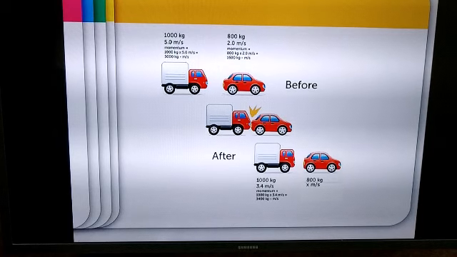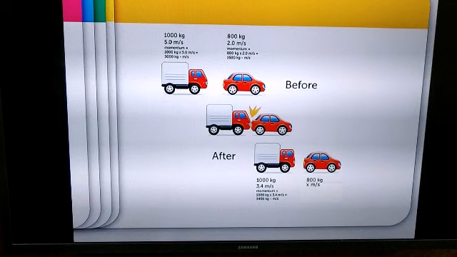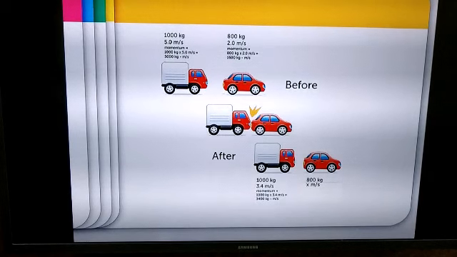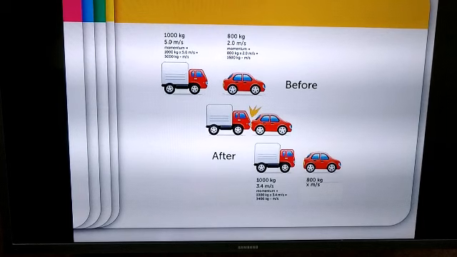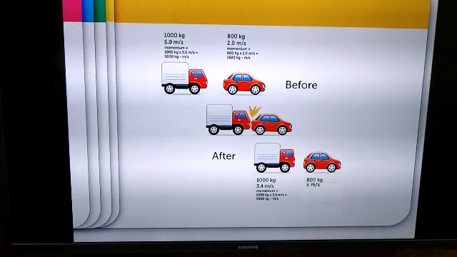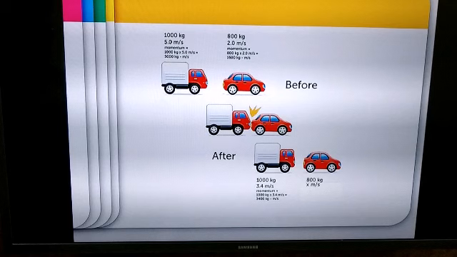But momentum cannot be destroyed. It has to be definitely passed on to another object. So now where does this momentum go? In this case, the momentum is transferred to the small car, due to which now the car will start moving with a greater speed than it was earlier. Okay, so momentum is transferred from the truck to a small car. That means momentum was not destroyed. In fact, momentum was conserved.